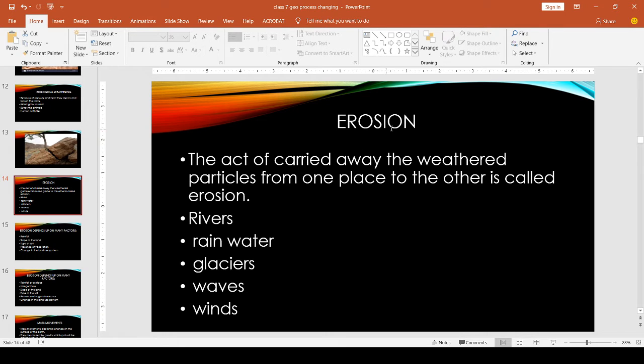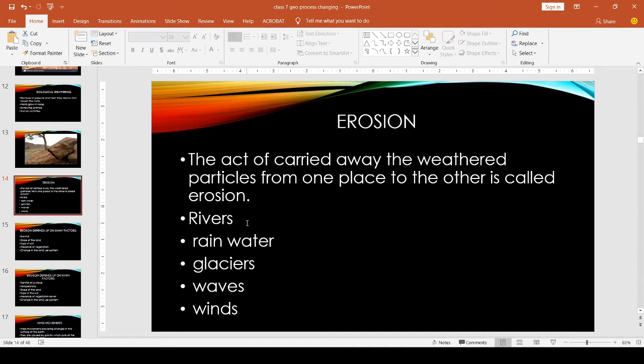Today we can discuss what is erosion. What is erosion? The act of carrying away the weathered particles from one place to another is called erosion. How do these weathered particles move from one place to another? It is because of rivers, rainwater, glaciers, waves, and winds. So these are the actions that move the weathered particles from one place to another.